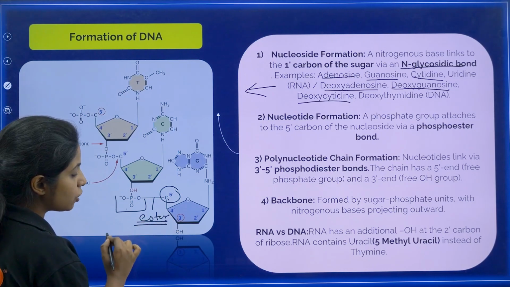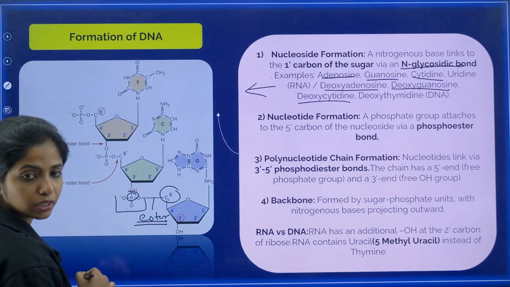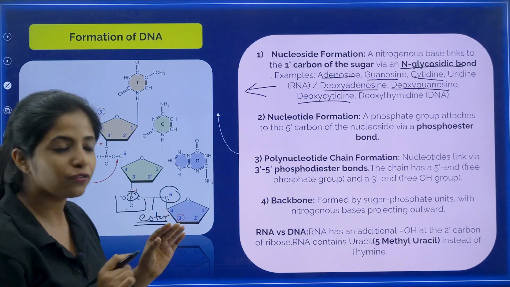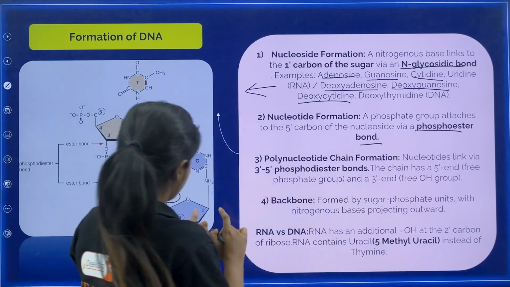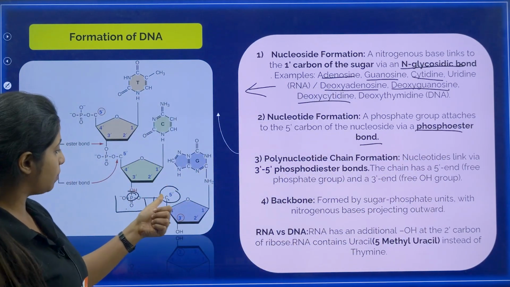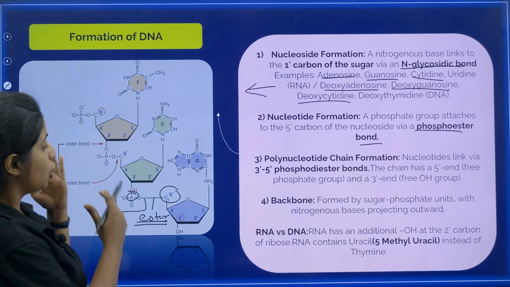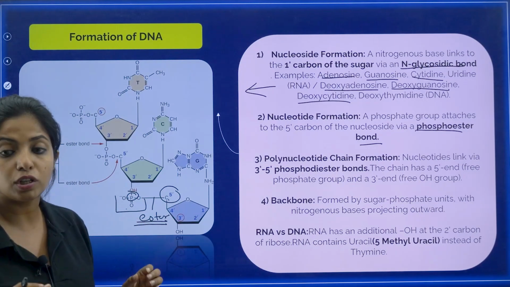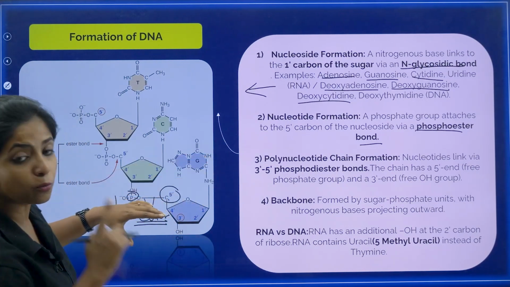This bond is known as ester bond, and since phosphate is also involved over here, you will call this phosphoester bond. So first carbon with nitrogen base, 5th carbon with what? With basically your phosphate group, and this is known as phosphoester bond. That's how you make one nucleotide.